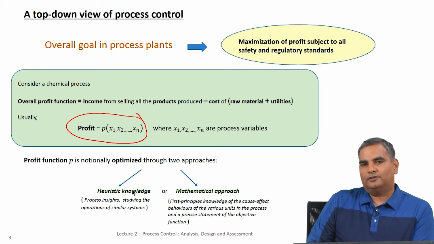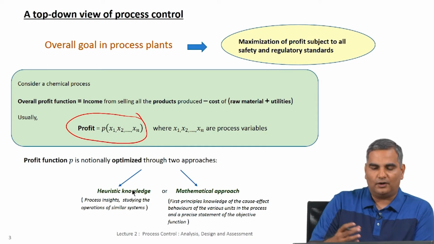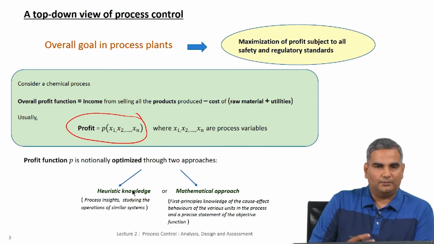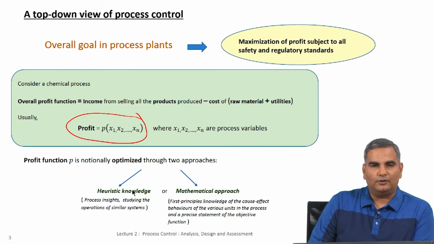So, from small subsystem testing or lab testing, you have a decent idea of what values you want these variables to take, and of course, you would use your process insight to come up with these values and also look at similar systems and what ranges of these variable values they operate in, to get an idea of what numbers make sense. So, this is what I have written here as heuristic knowledge.